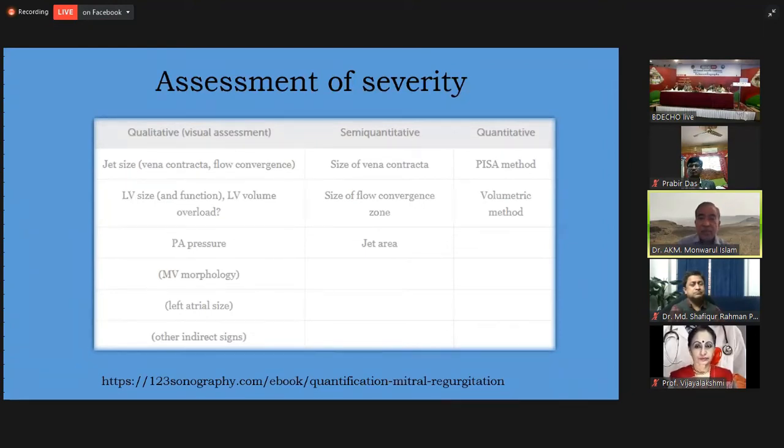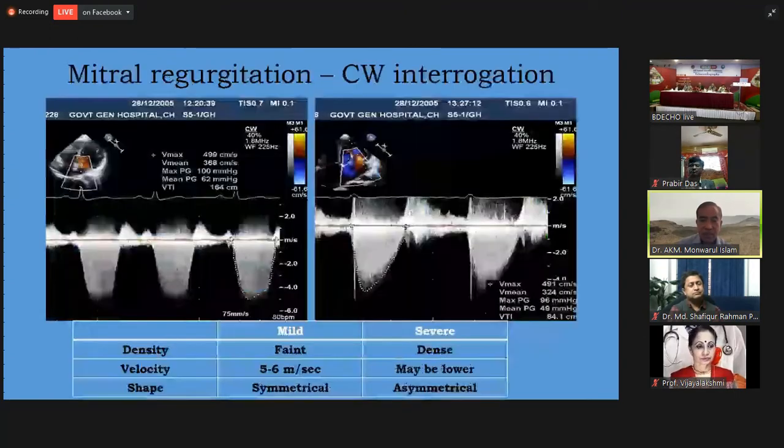The semi-quantitative parameters we often practice are the size of the vena contracta, the size of the flow convergence zone, and the jet area. Quantitative assessment of the severity is a bit tough, but there are two methods available: one based on the PISA method, and another the volumetric assessment of the severity of the mitral regurgitation.